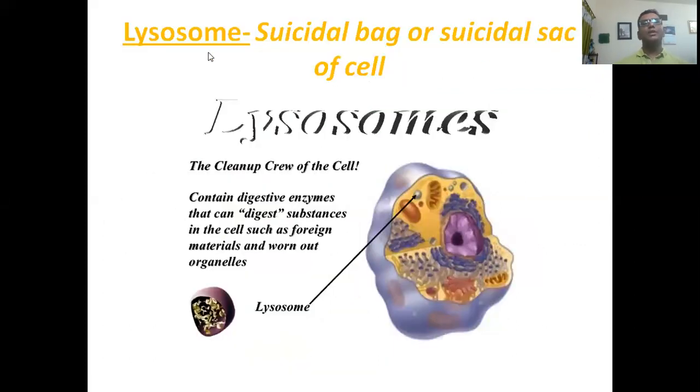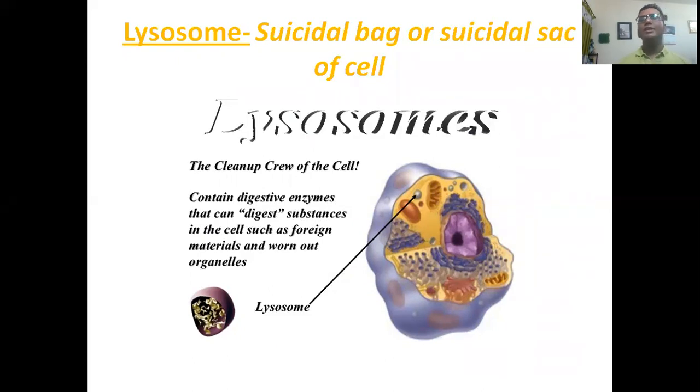My dear students, let us come to lysosome. As you know, lysosome has digestive enzymes, and if there is any inclusion of foreign particles or germs or bacteria or harmful particles, then the enzymes secreted by lysosome destroy those harmful particles or foreign bodies.